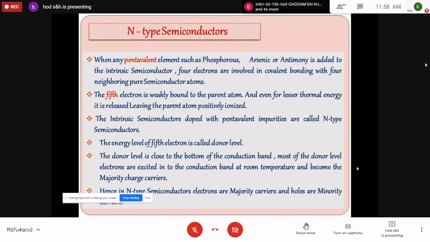If you take the silicon atom, four of these phosphorus or arsenic electrons will be forming four covalent bonds. So the fifth electron is weakly bound to the parent atom, and even for lesser thermal energy, it is released, leaving the parent atom positively ionized. The intrinsic semiconductors which are doped with pentavalent impurities are called N-type semiconducting materials. The energy level of this fifth electron is called the donor level. All this you have studied.